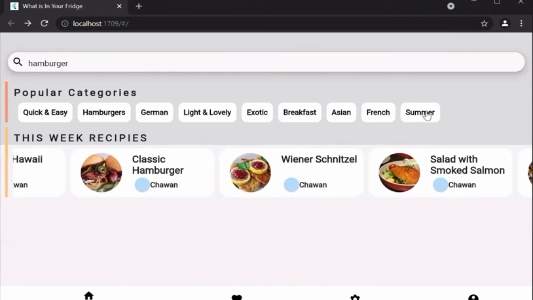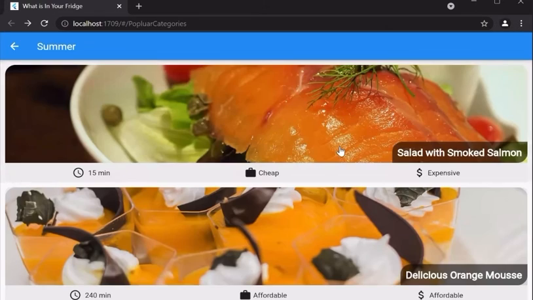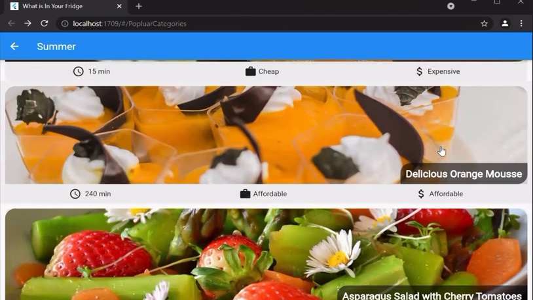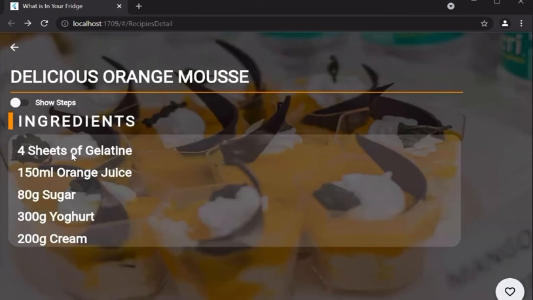And they can also look at the popular categories like summer. We have this item, delicious orange smoothie. These are the ingredients and these are the steps for making delicious orange smoothie. Then they can put it in the favorite preview, then they can find it easily.